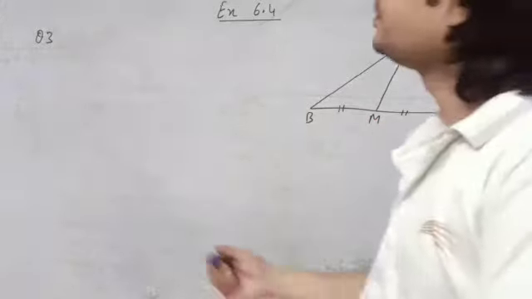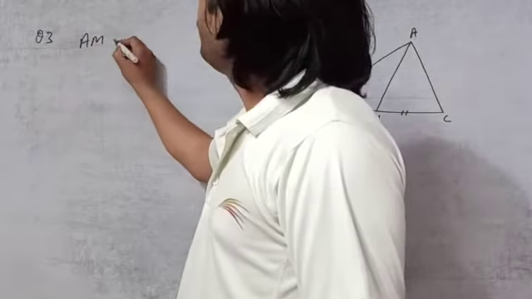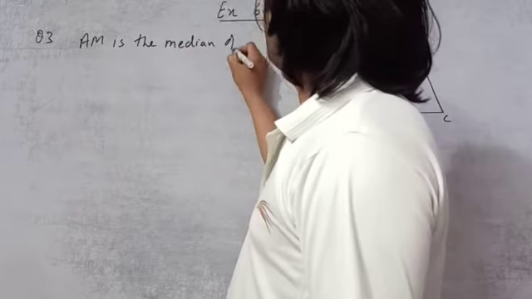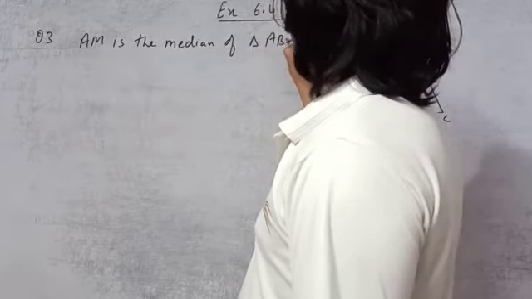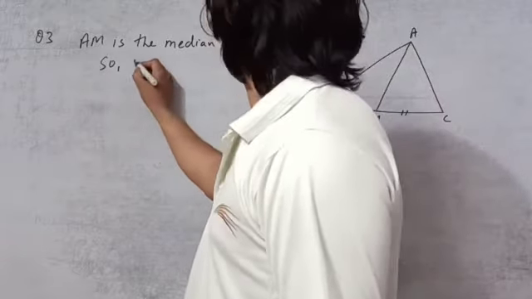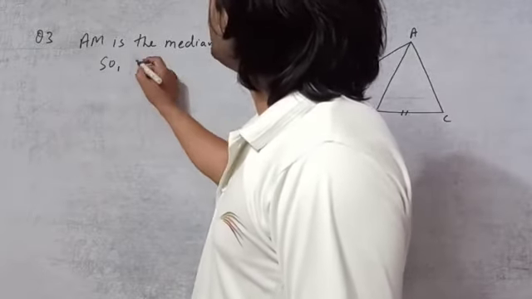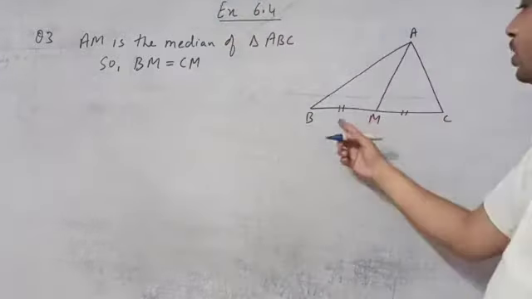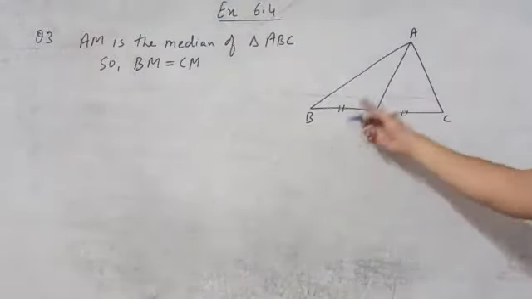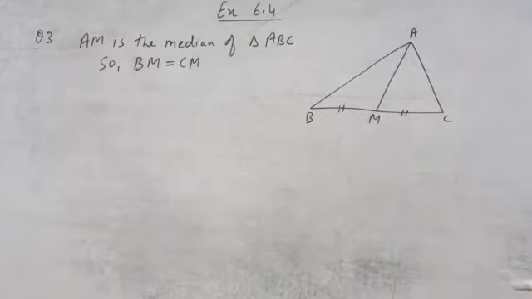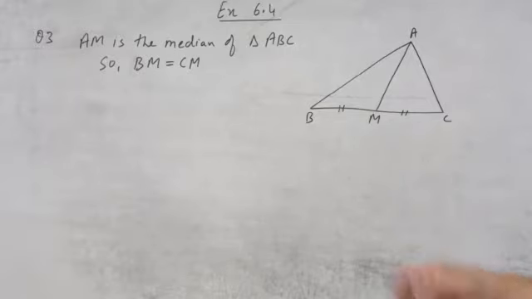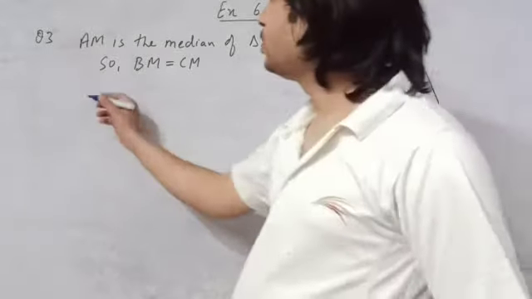So here we will write, AM is the median of triangle ABC. So what will come? BM equals CM. So these two sides are equal. It will divide into these two equal parts because this is the median, and that is the work of the median. It divides into two equal parts. So BM equals CM.